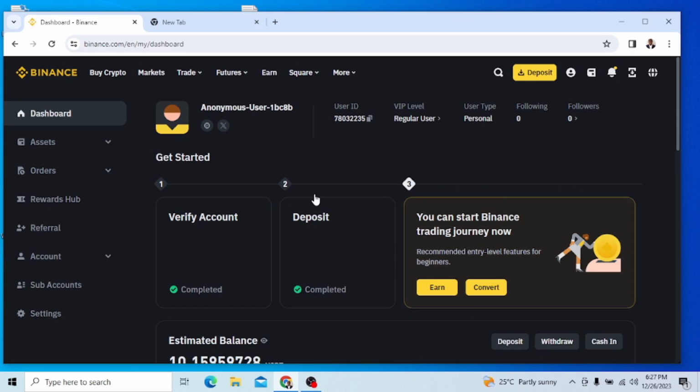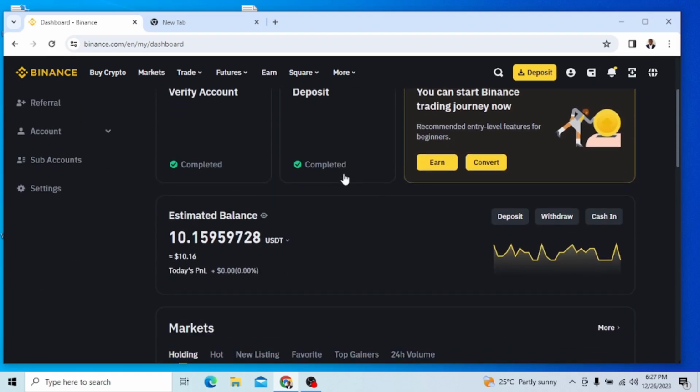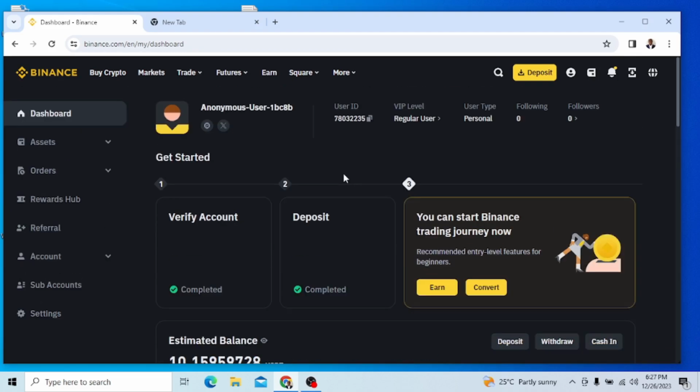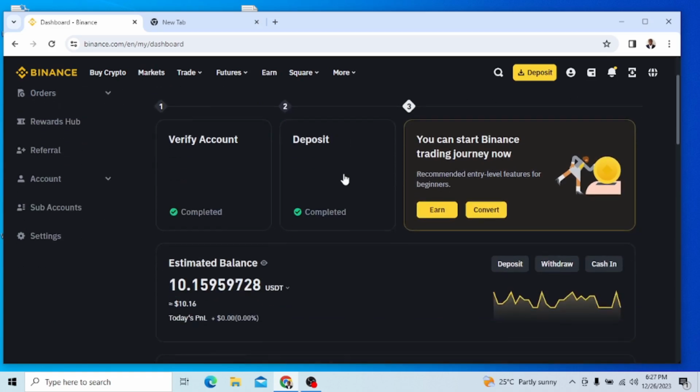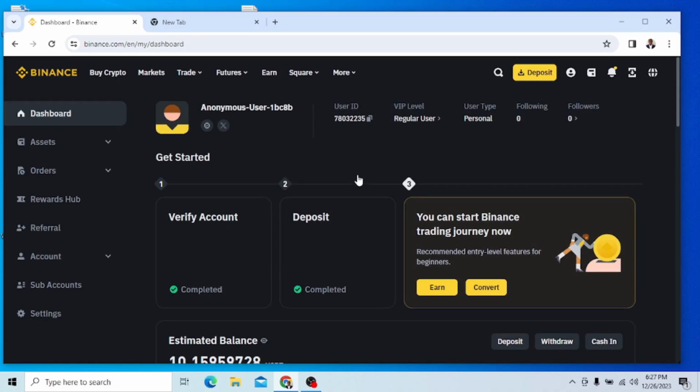Okay, guys, like I said, when you look at here, I'm already in my account. Please, if you have not registered, make sure you go down below and click that link there and register and have your own Binance account. You can also register using Coinbase, okay? So right here, last time we talked about verification of account and all this, but today I want you to focus here, okay? Just come up here.